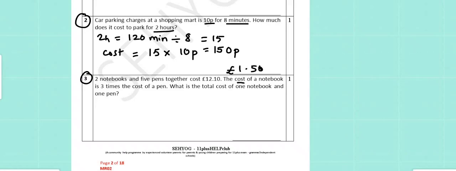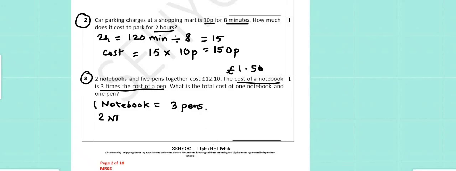In question number 3, 2 notebooks and 5 pens together cost 12.10 pounds. The cost of a notebook is 3 times the cost of a pen. If we buy 3 pens, it is equivalent to 1 notebook.